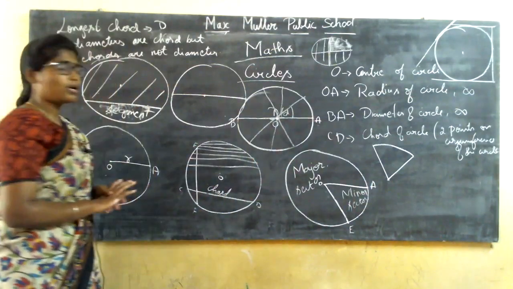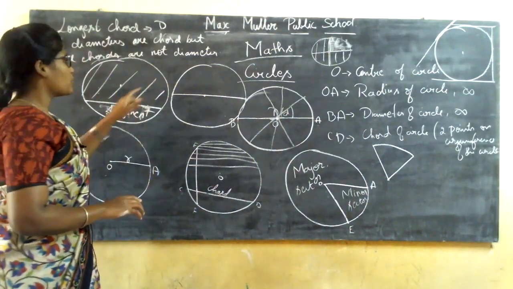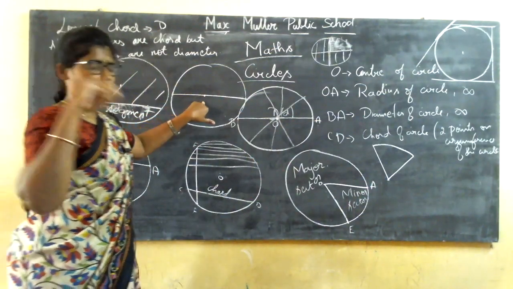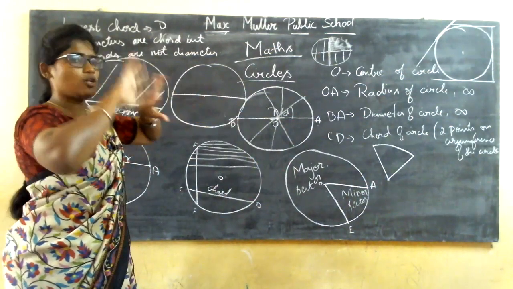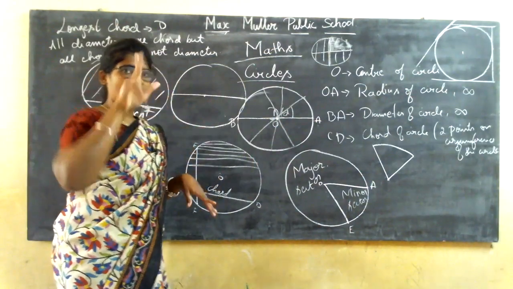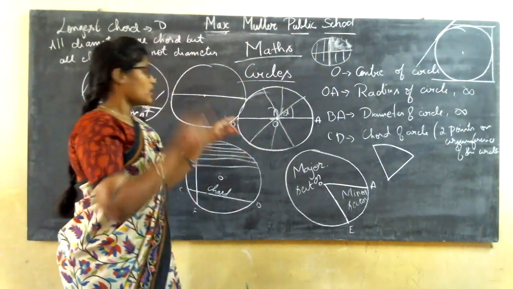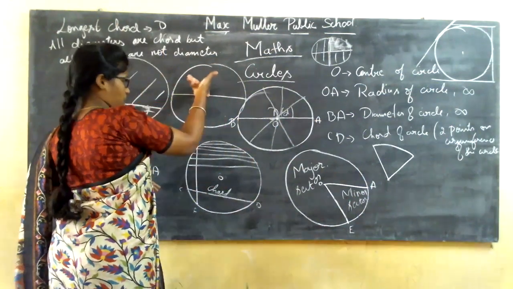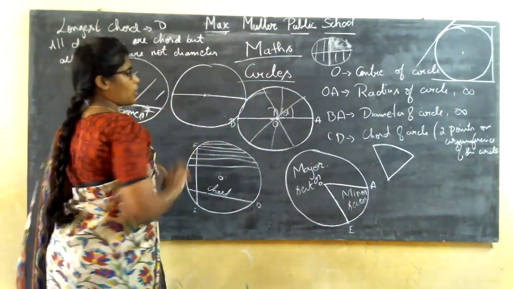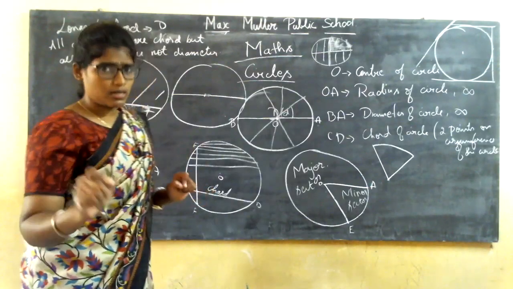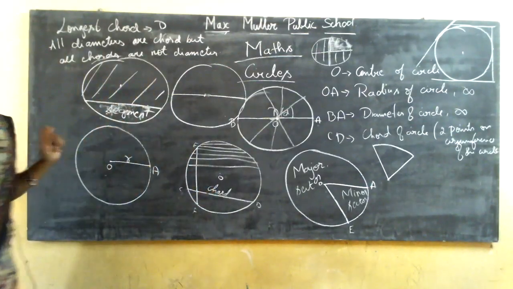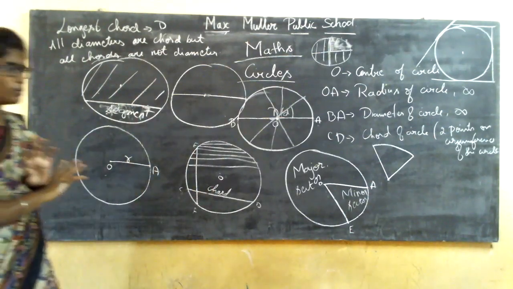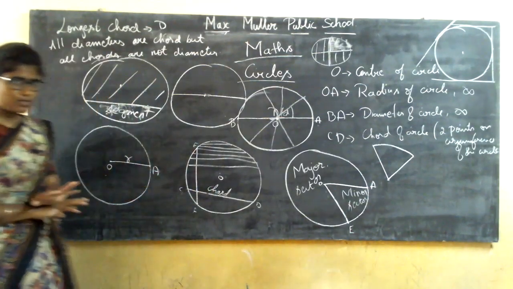Okay. If I want to draw a circle with a compass, what are you going to do? You are going to fix a point. The sharp needle of the compass is fixed at a point, and then you rotate the pencil arm, the other hand of the compass. The fixed point is called the center of the circle, and the outer line you draw is the circumference of the circle.